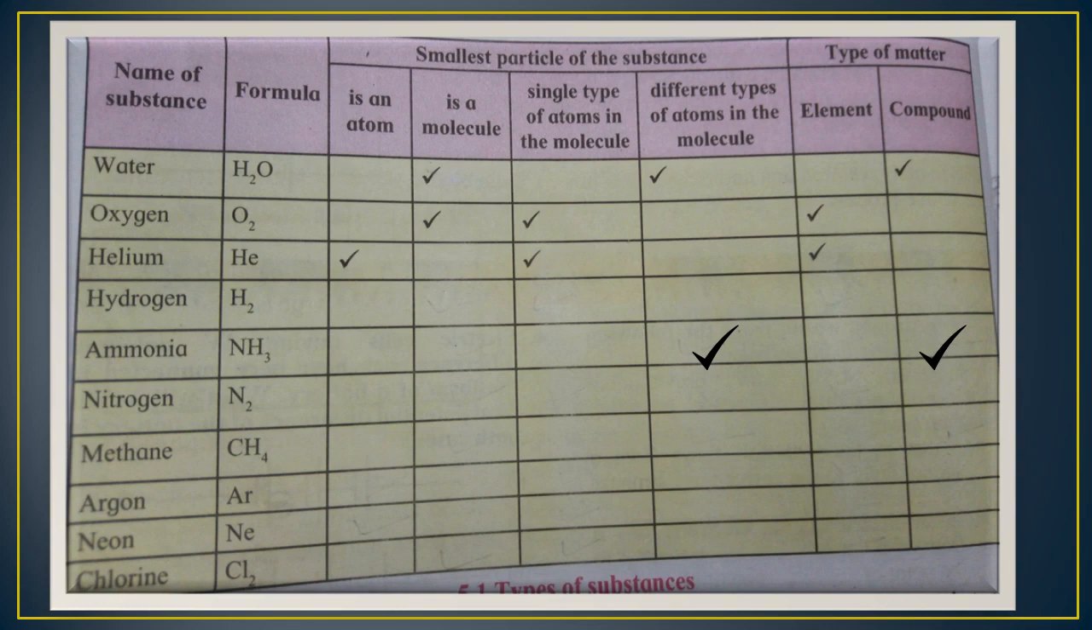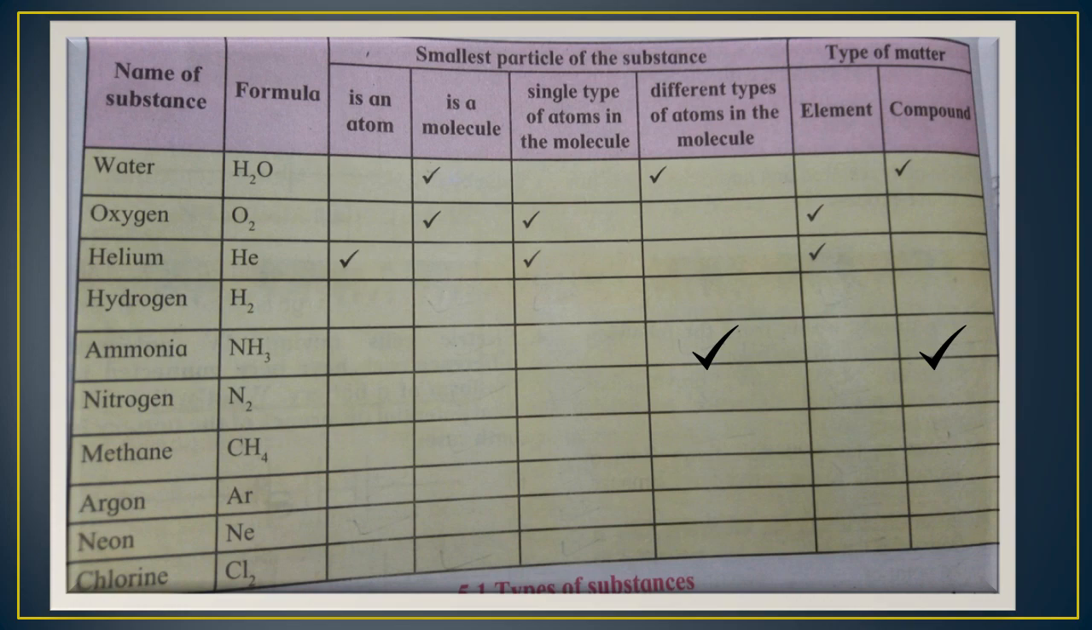Oxygen, students, oxygen is a molecule. Why a molecule? Because here two oxygen atoms are there, that's why it is a molecule. If it is single, then it is an atom. Single type of atoms, yes. Different types of atoms, no. Element, yes, it is an element. Compound? No. Now helium, it is an atom and a single type of atom. No different types of atoms. It is an element and not a compound.